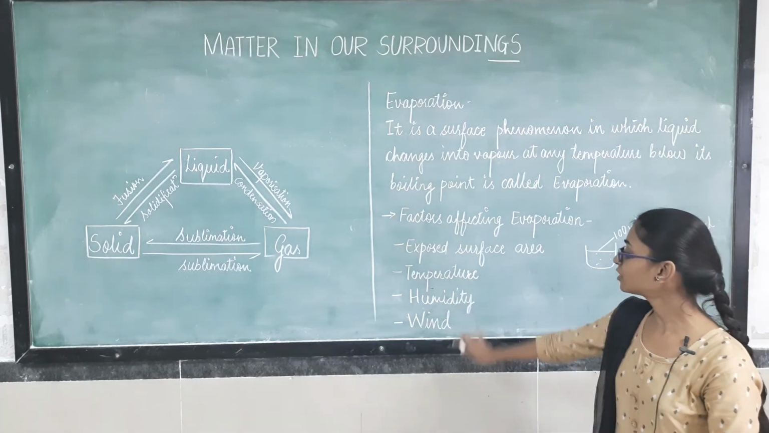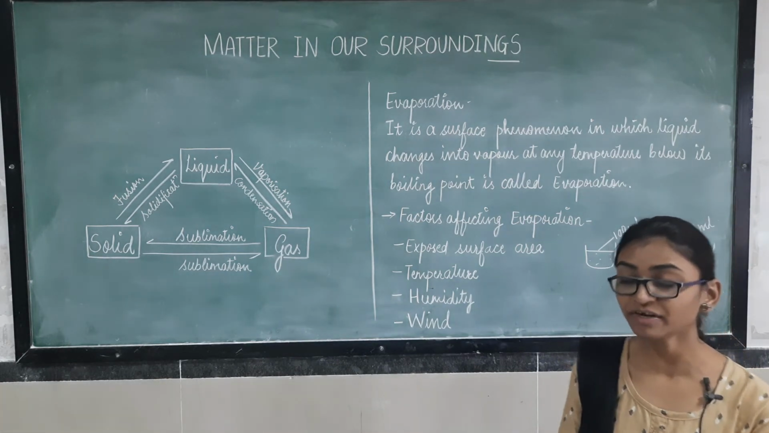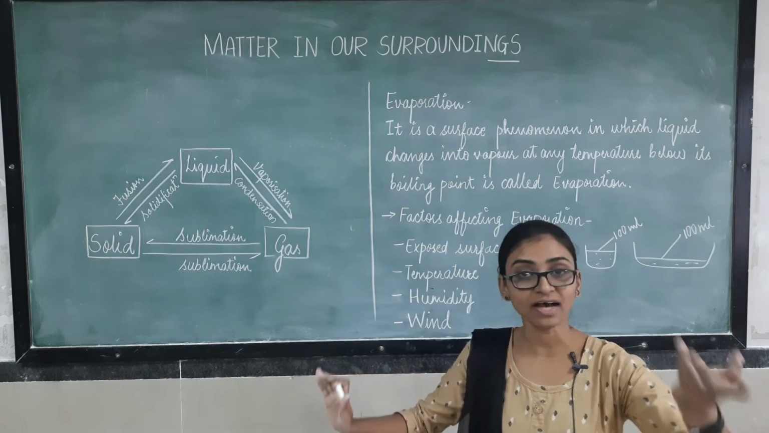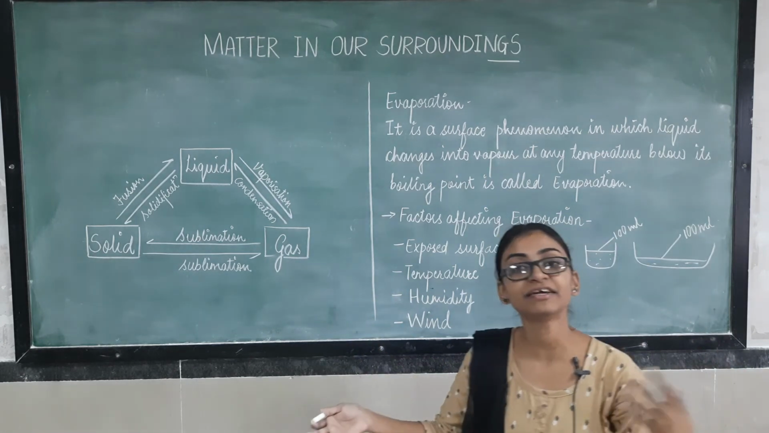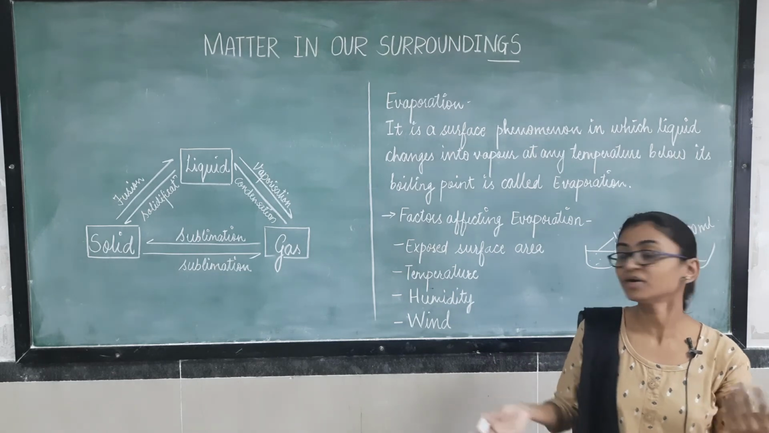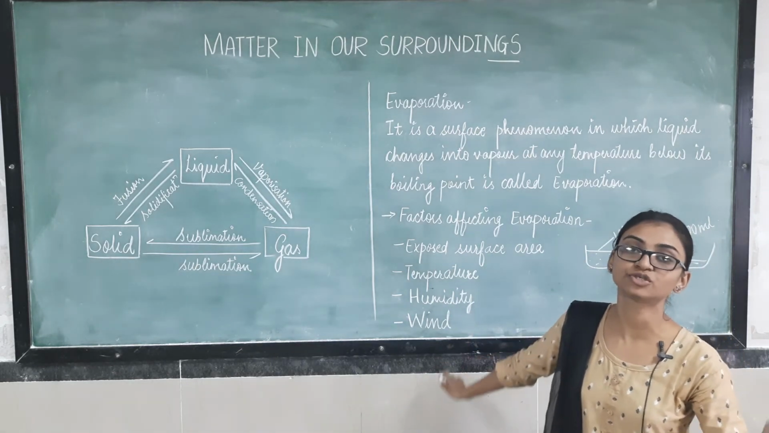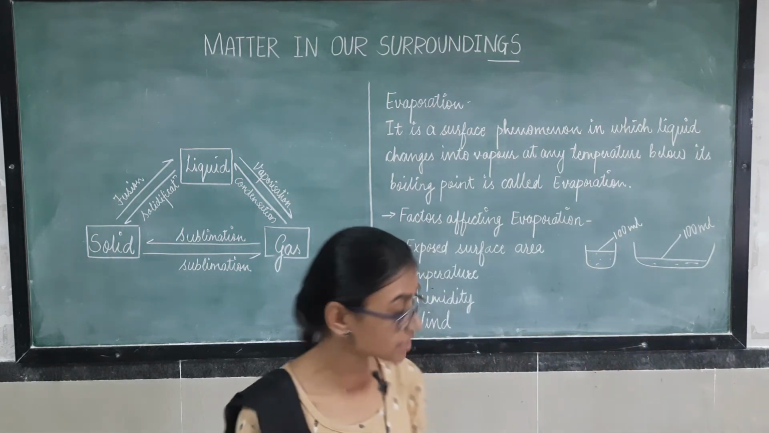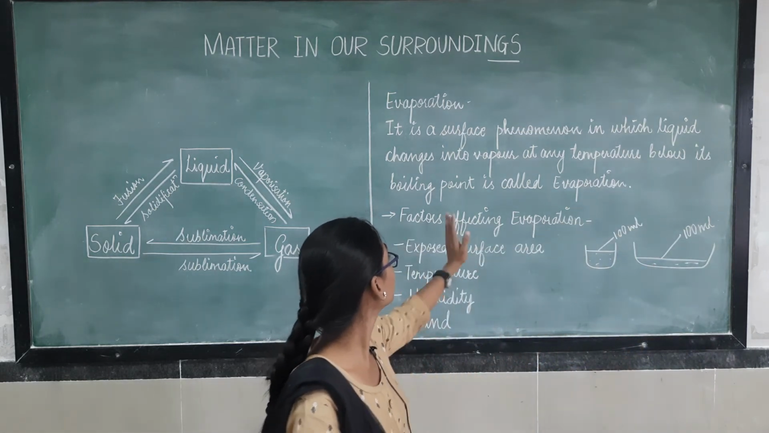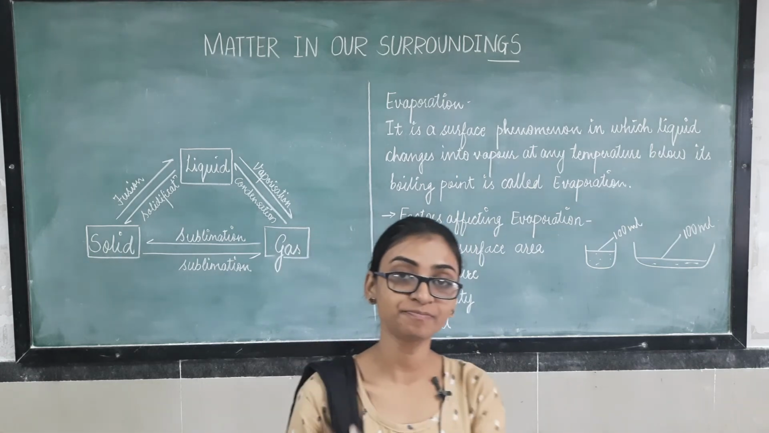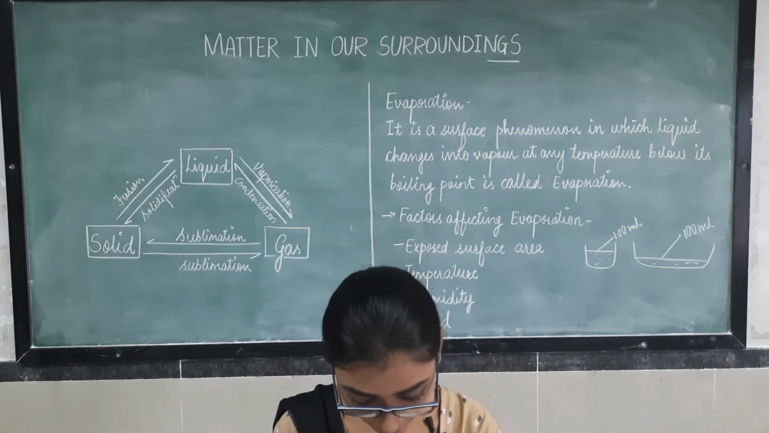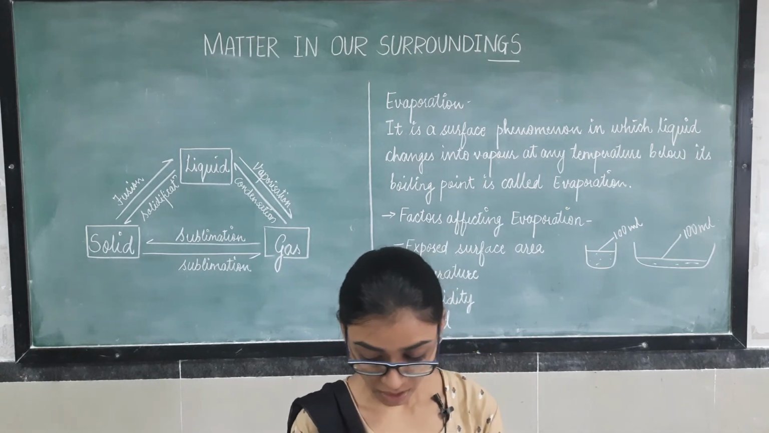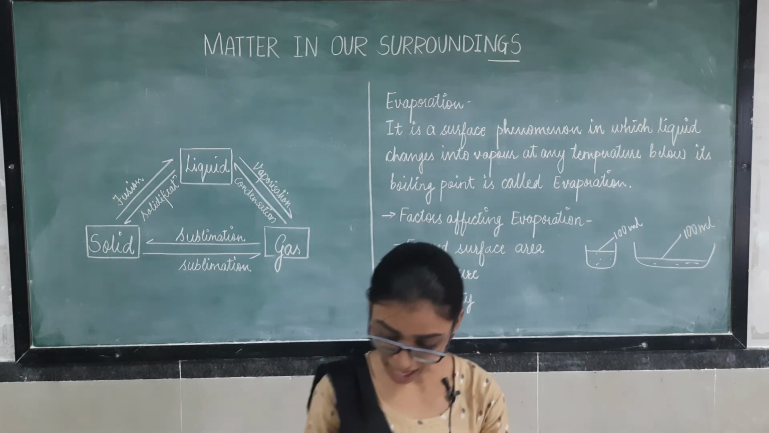And the fourth important factor is wind. What does wind do? When the wind is fast, the evaporation is fast, and when the wind is slow, the evaporation will be less. So here also wind is directly proportional to the rate of evaporation. Now, is this clear to all of you? Evaporation and the factors affecting evaporation? Right. Now we will learn that evaporation causes cooling. Why does evaporation cause cooling? This we have to learn.